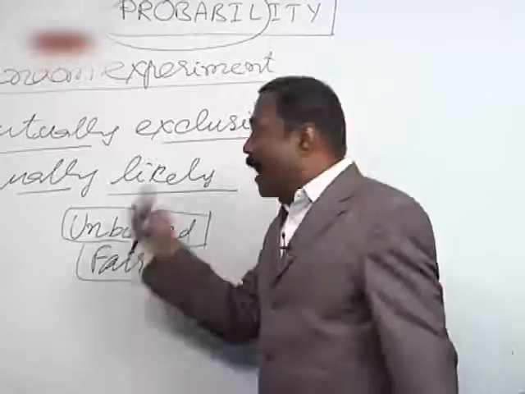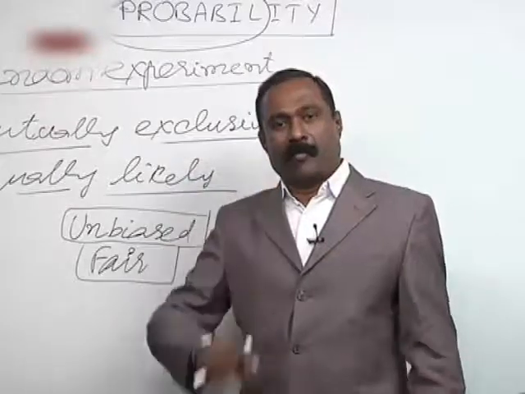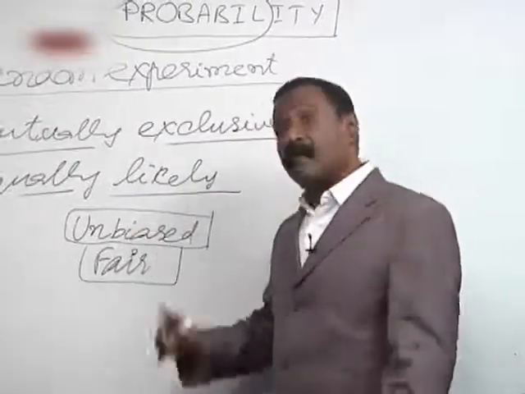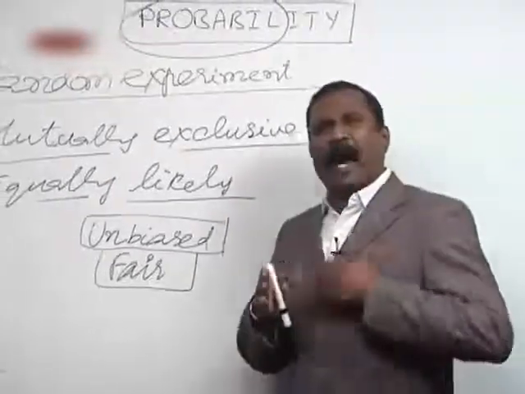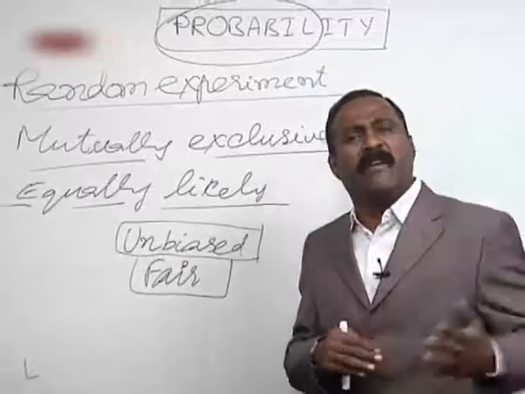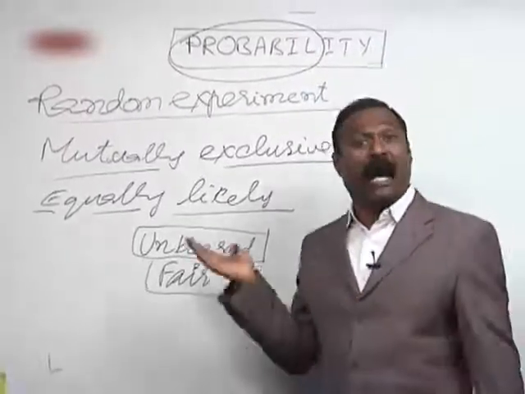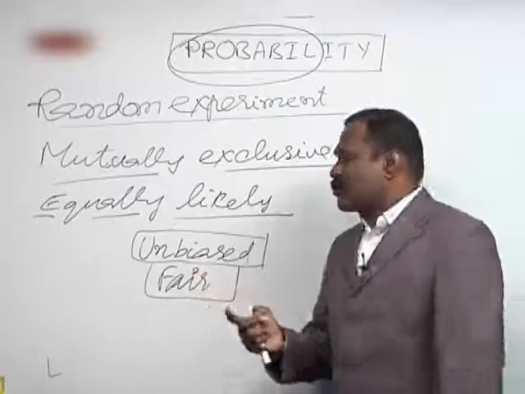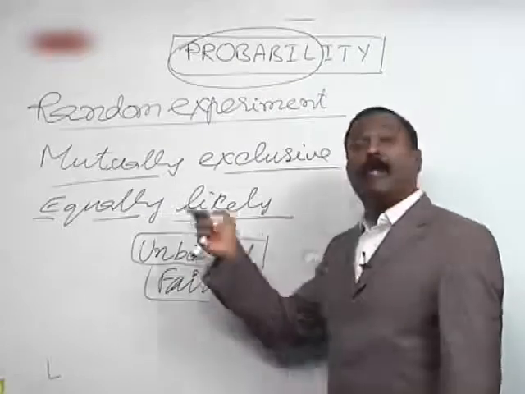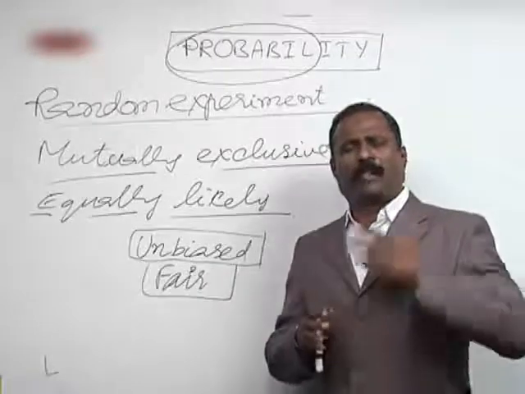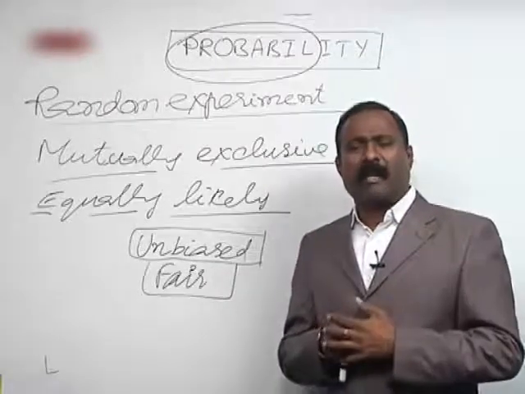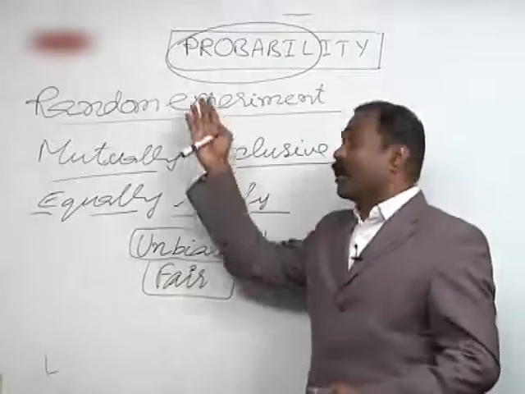That will be a biased die, and the example I have given is also a biased die. Unbiased die means there should not be any partiality towards any event to occur more than the other. Such events are said to be equally likely events. Equally likely means there are equal chances of occurrence for every event in a random experiment.